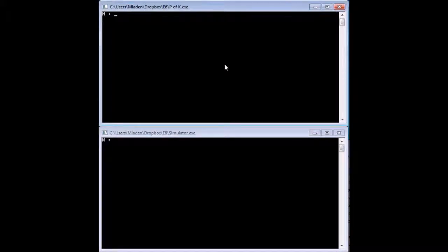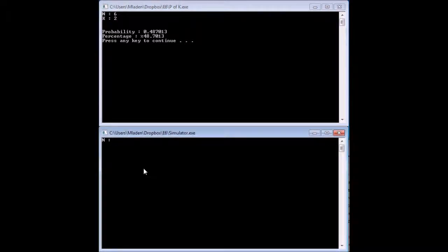Okay, so just as kind of a proof of concept, here I have a program version of our solution where you input n and you input a k, for instance 2, and it gives you the probability of that circumstance. And here is a simulator that I wrote where you give it an n and a number of simulations, for instance 10 million, and that takes its time, and you'll see when that's finished.